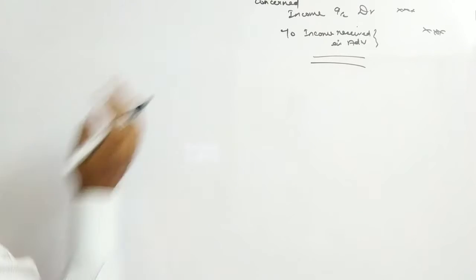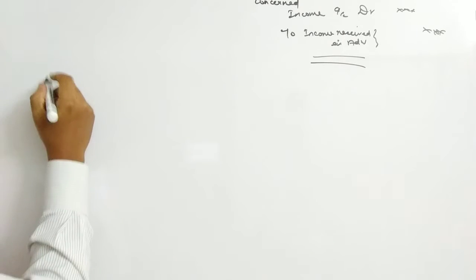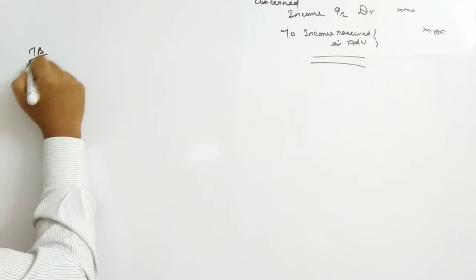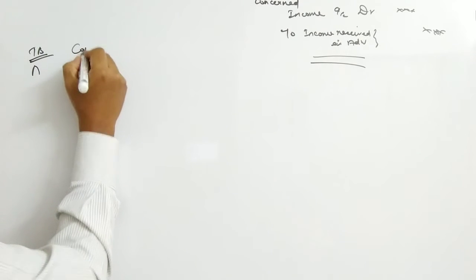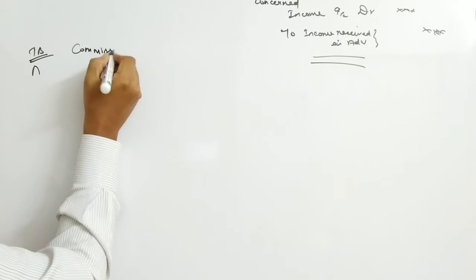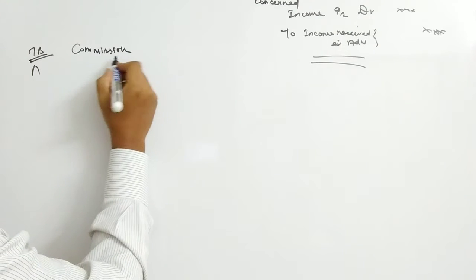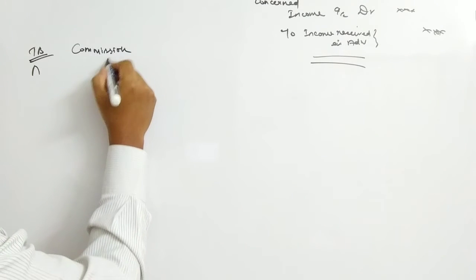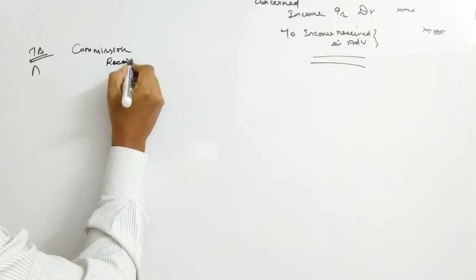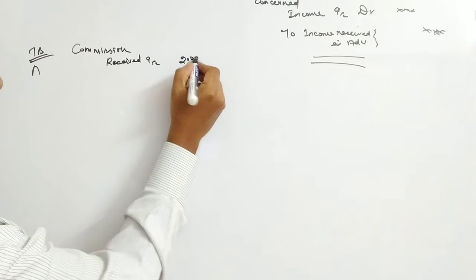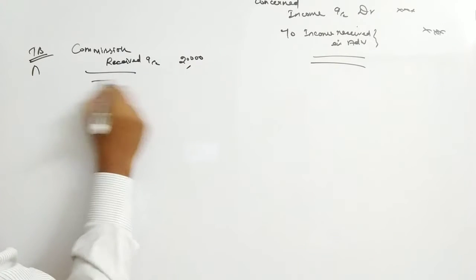Okay, here we have an example. In the trial balance we have commission received, the same example which we have discussed, 20,000 during the period.